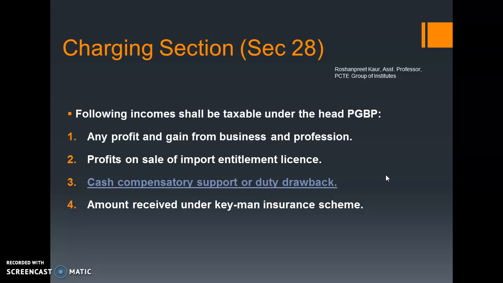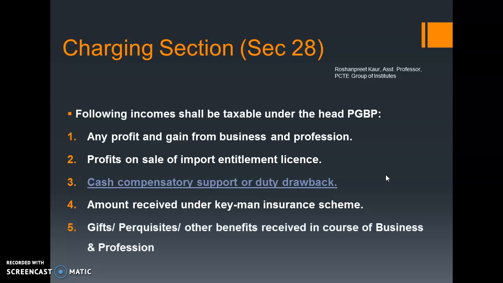Now in order to meet those circumstances, in case something happens to the key man, the main man of the organization, the insurance of that person is done. On the maturity, or any mishap to that person, whenever the company gets the insurance value, that value will be taxable under the head PGBP. Fine. Next is gifts, perquisites, other benefits received in the course of business or profession.